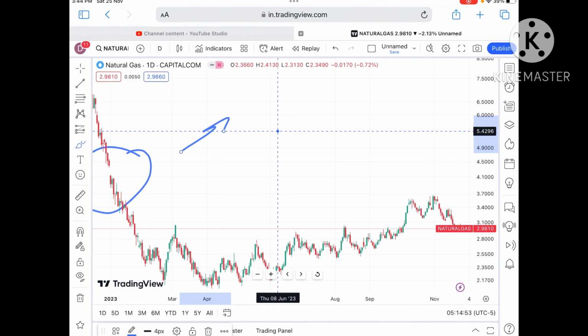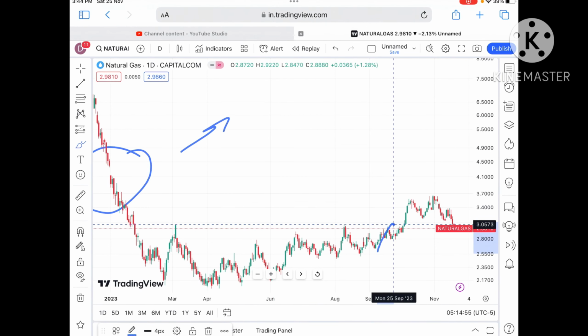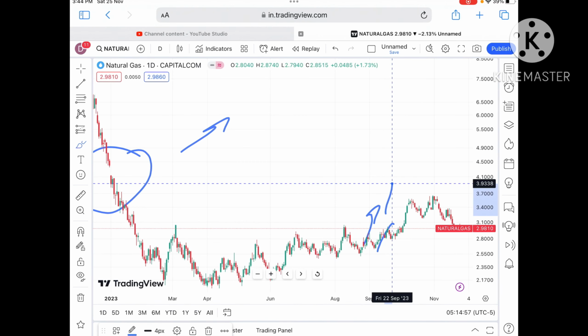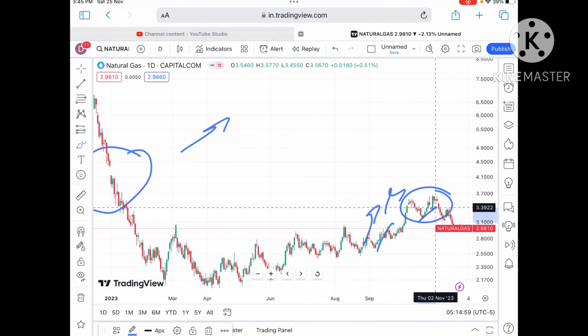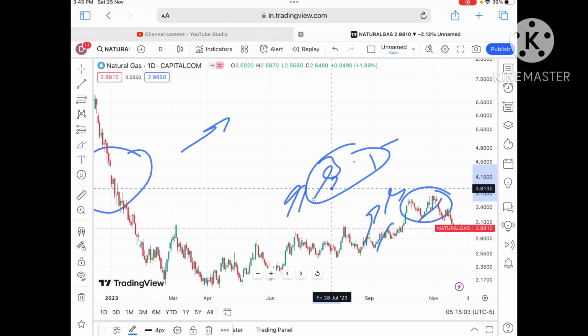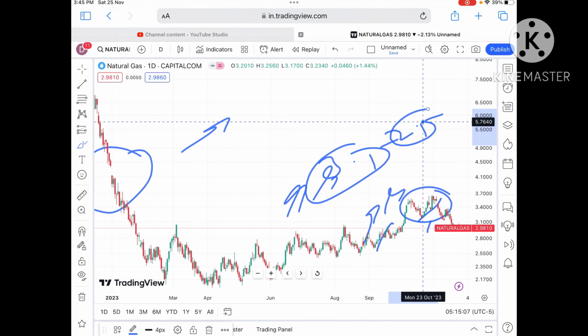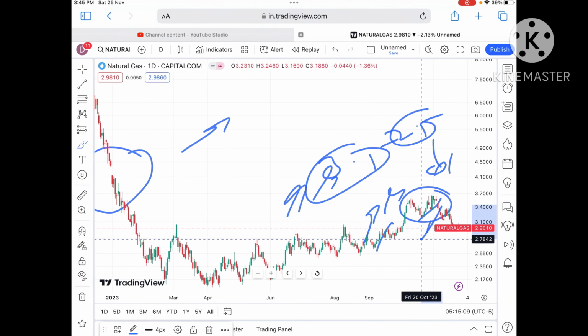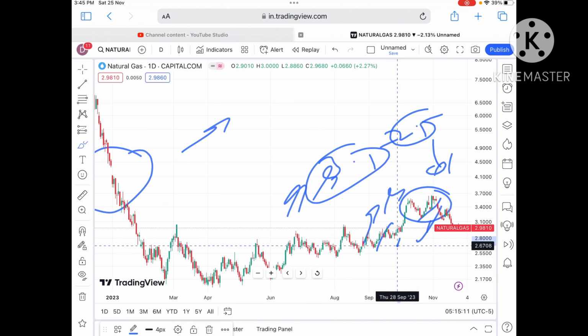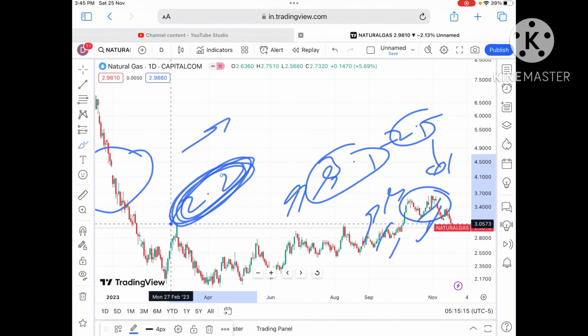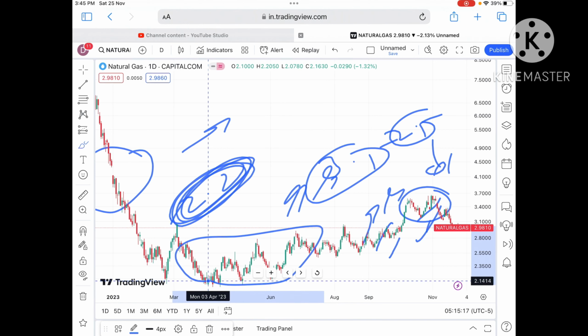Now you have to understand two things. Overall trend is downside, and if it started going above a level of $3.0570, a further upside movement we can see, or if it crosses this particular zone, we will see it cross a level of 3.5, and it can move further upside after that. But if it started going below a level of $2.5, a further downfall we can see, and once it started moving below this level, a further fall towards a level of $2.2, and if it started going below this particular level, we will see it go below this zone.